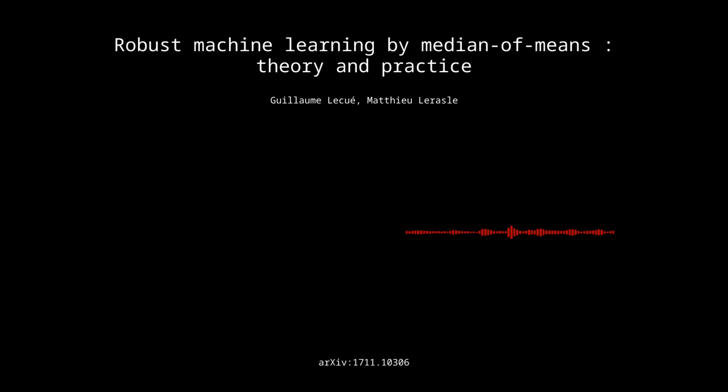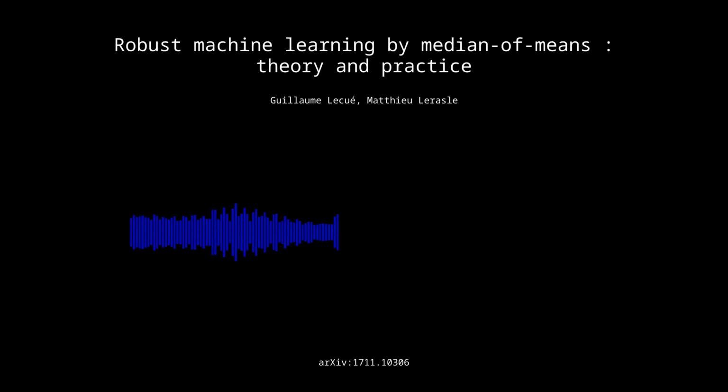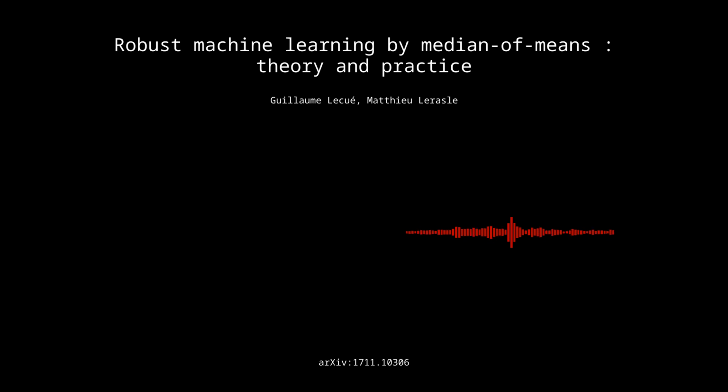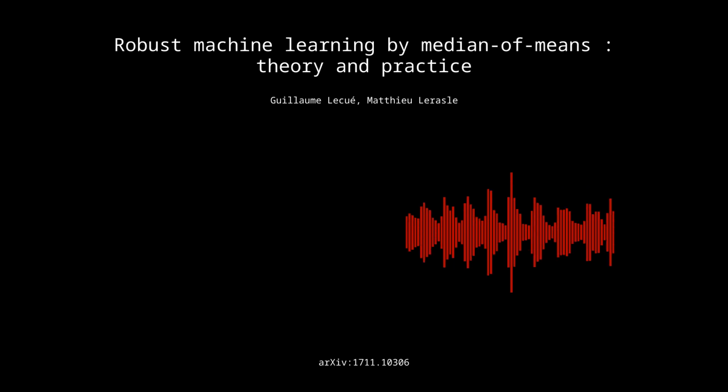So what you're saying is we need to be proactive about incorporating these robust methods into our machine learning pipelines. Exactly. And MOM is a really powerful and practical way to do that. The paper shows that it works, both in theory and in practice. It can handle outliers, heavy-tailed noise, and it can even relax some of those strict assumptions that we often make in traditional settings. And what's really cool is that it's not just some abstract theoretical idea. You can actually use it. They've provided the algorithms, the hyperparameter tuning methods, the whole nine yards. Right, it's ready to go.